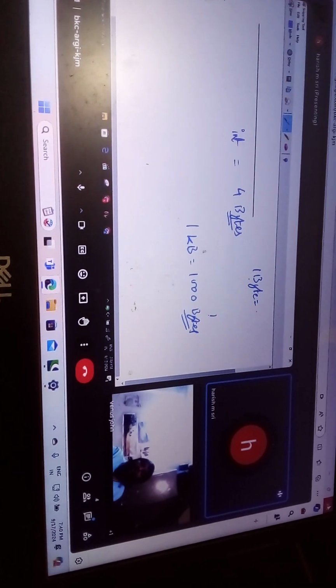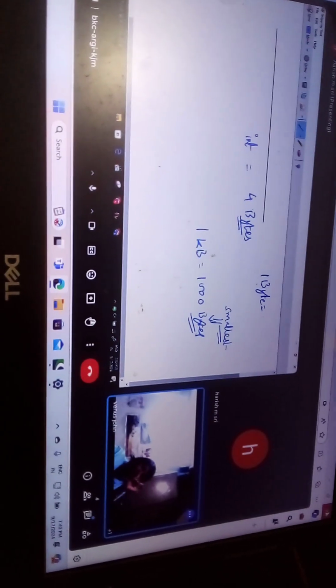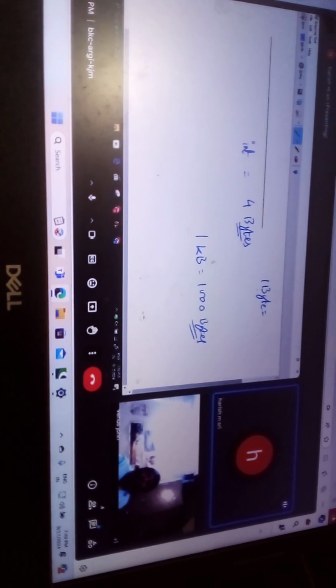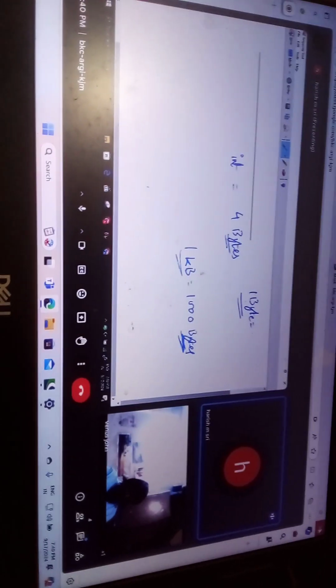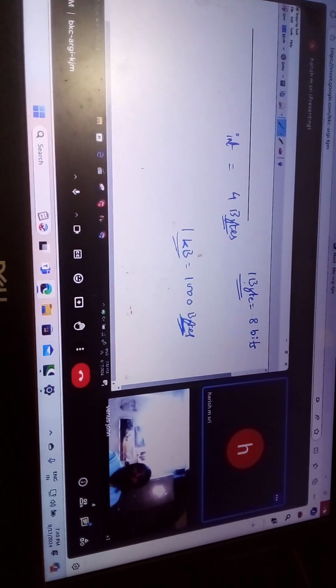1 KB is 1000 bytes. So bytes, you agree, is the smallest unit? It is just one electrical signal, on or off. Not really. When it comes to the hierarchy of storing files, yes, byte is the smallest. But 1 byte is equal to 8 bits.